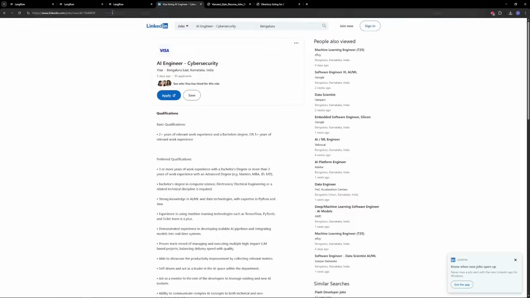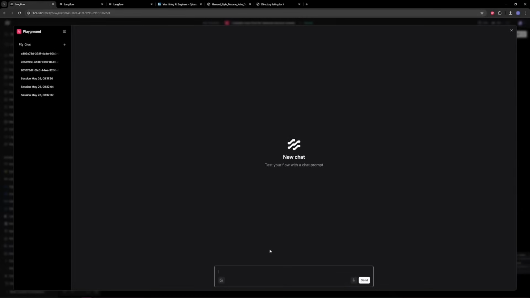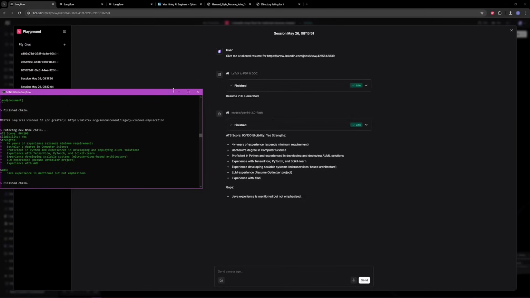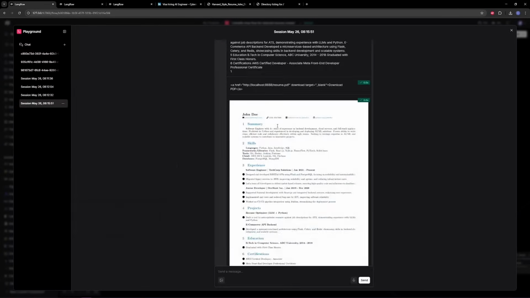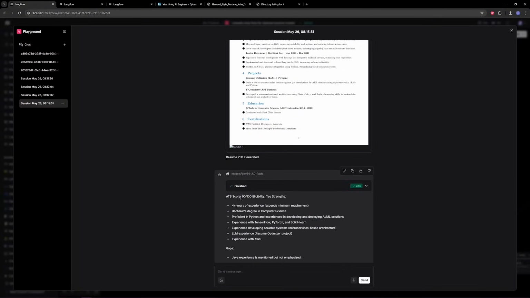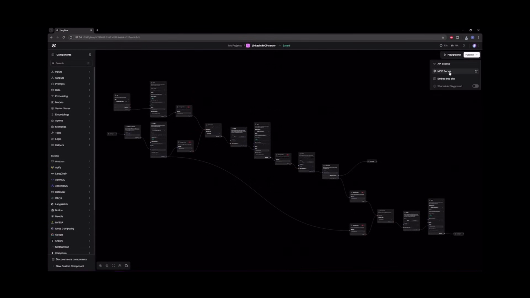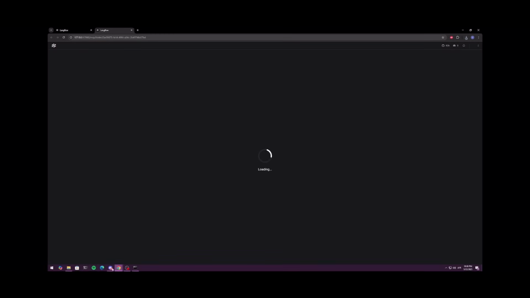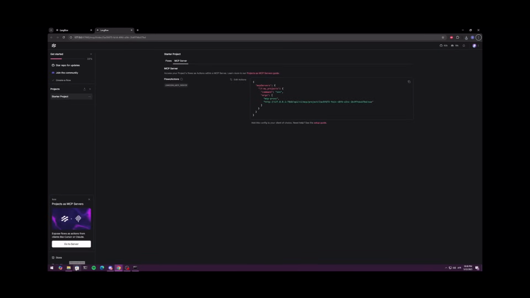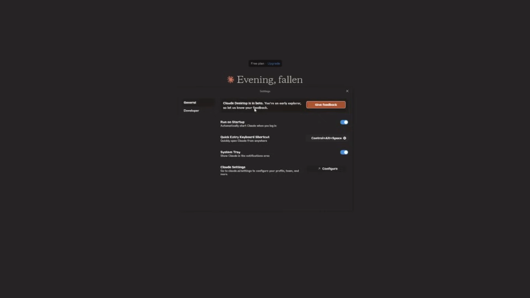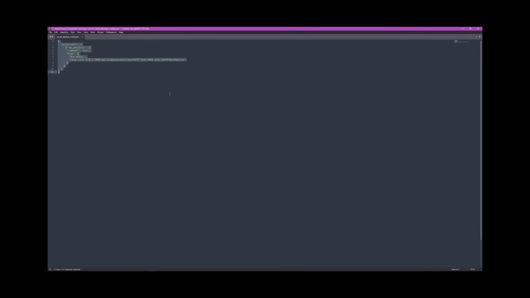So in this Langflow setup, we are testing a flow that takes the LinkedIn job URL. Once this flow runs, it produces the high ATS score tailored resume that can also be downloaded, along with its ATS score assessment. The important part of this flow is how we connected the MCP server in Langflow with Claude. Langflow gives us the JSON file for the server setup. We just copy paste it and put it into Claude desktop app.